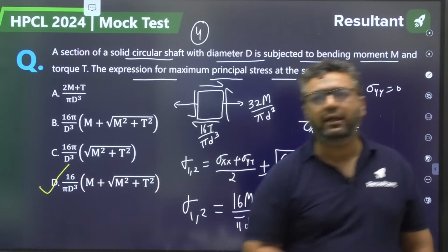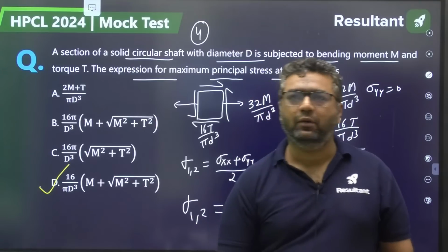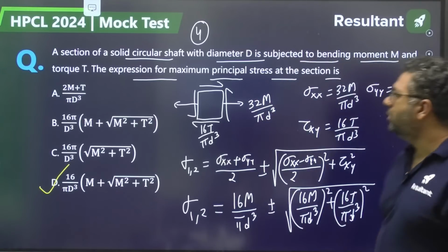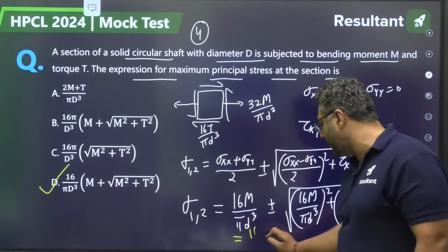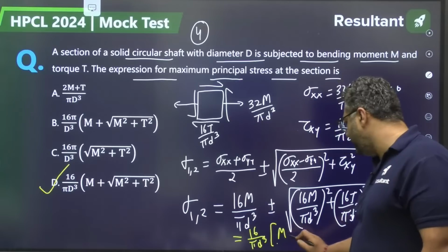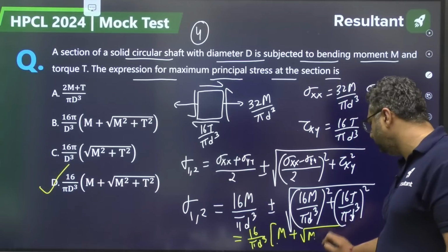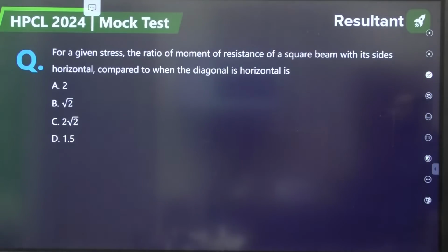Clear for everybody? So Parag, the answer will be D. All others have given the right answer. Moving to question number 5, my dear. You can take 16 by pi d cube common, na? It would be M plus square root of M square plus T square. Moving to question number 5, guys.